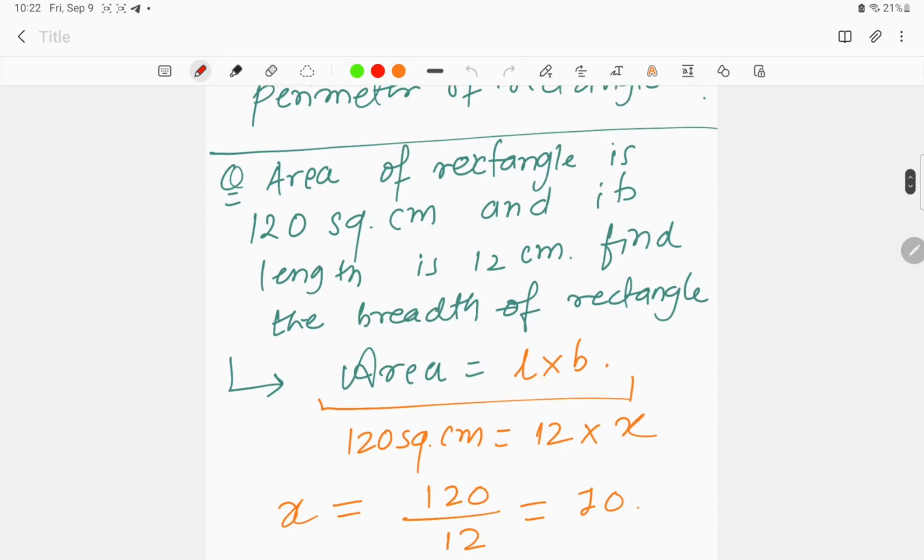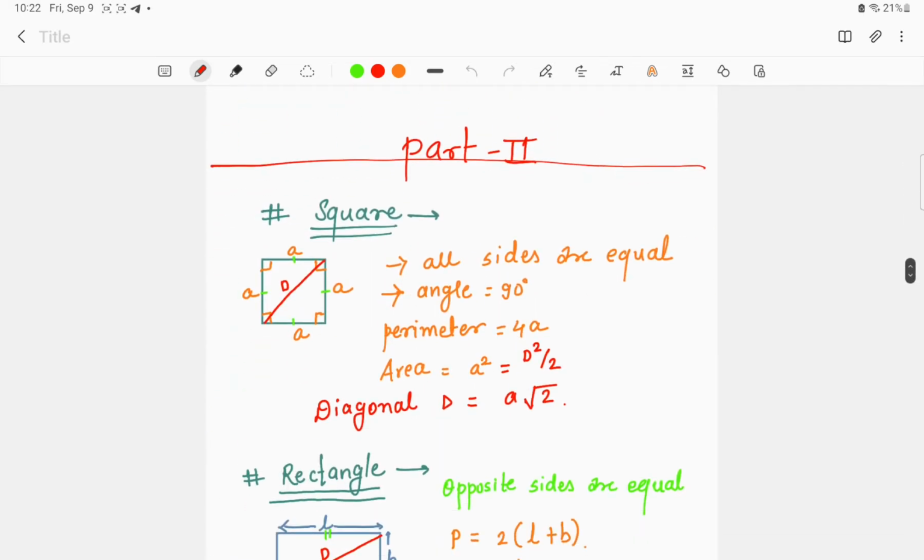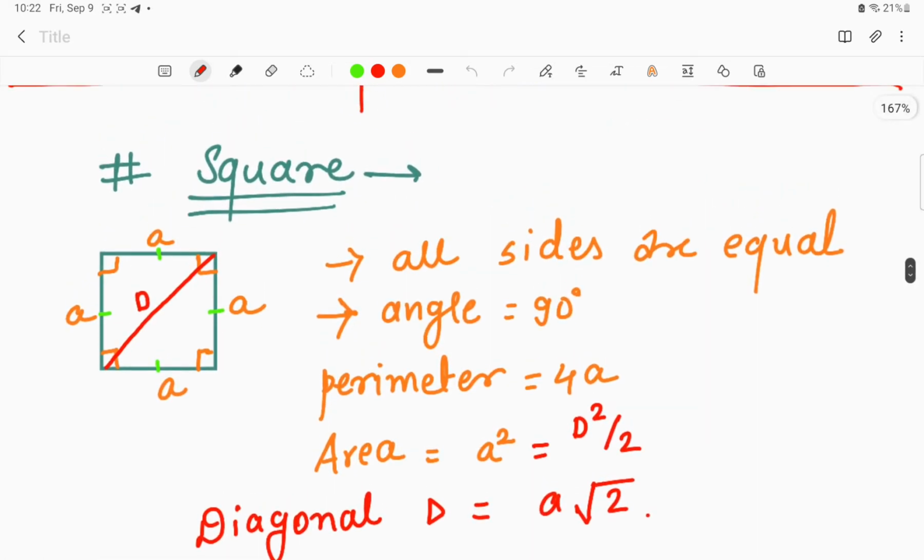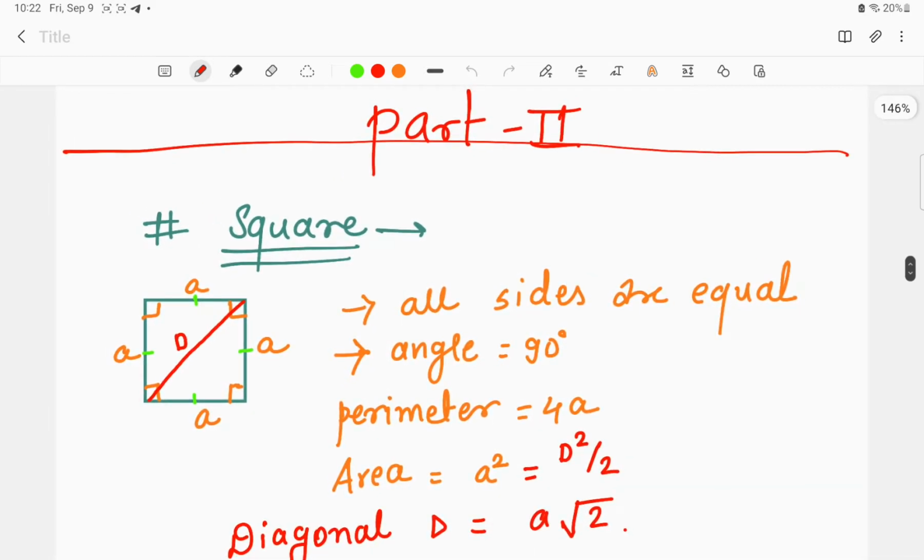So this was all we had discussed: the questions about the square and rectangle. Now, in today's part number 2, before moving on, let us discuss in detail the topics we dealt with yesterday. The very first quadrilateral that we saw is over here. This was the square, right?